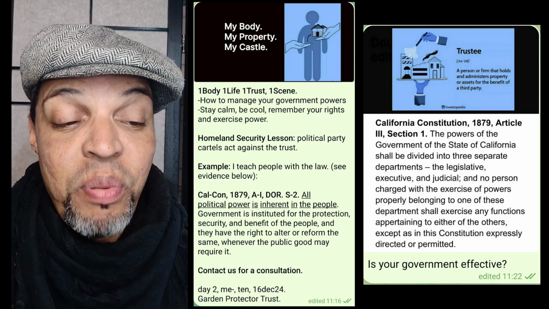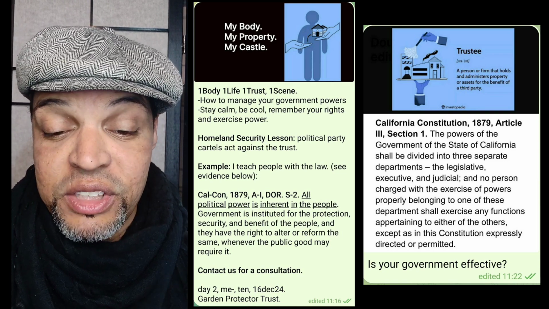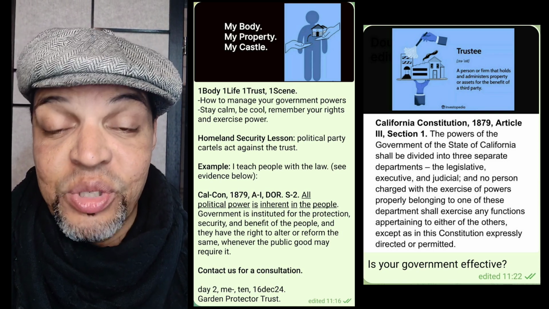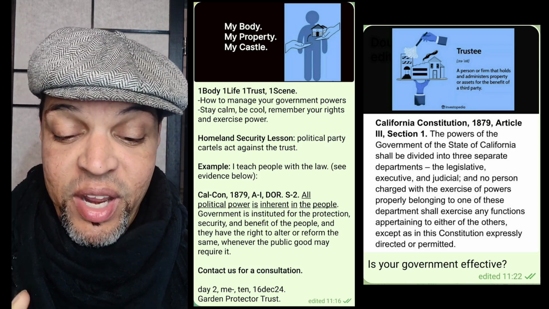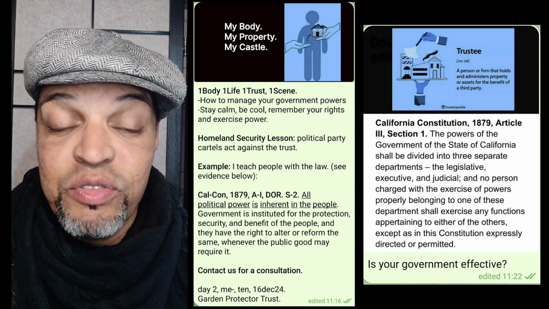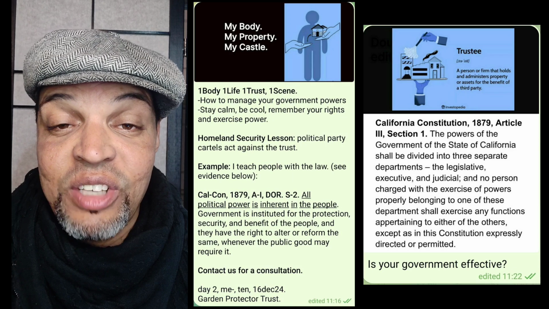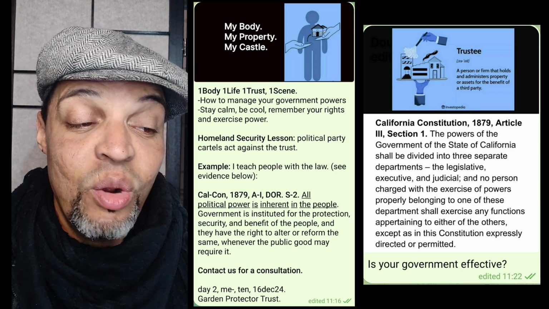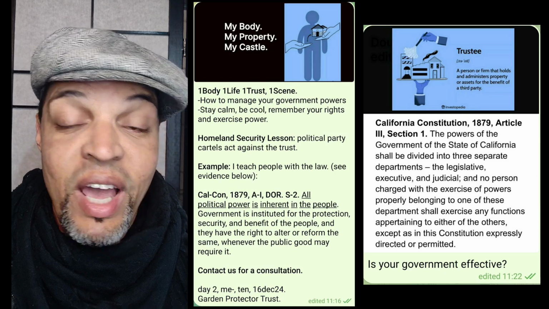It says, political party cartels act against the trust. Remember this, political party cartels act against the trust. What does that look like? That looks like any red team or any blue team member or any MAGA team. Anyone that says that they're part of a political party and they're going on there babbling and they're not talking Constitution, that means that they're warring against the people. They're going against the Constitution. And we don't like that.